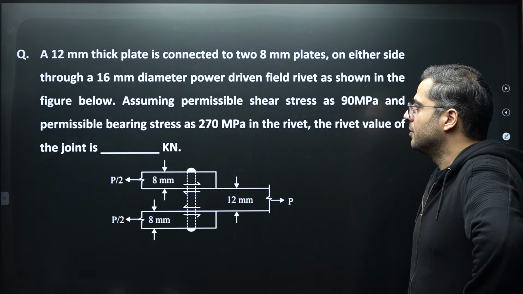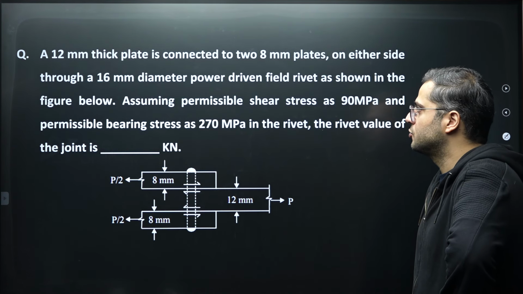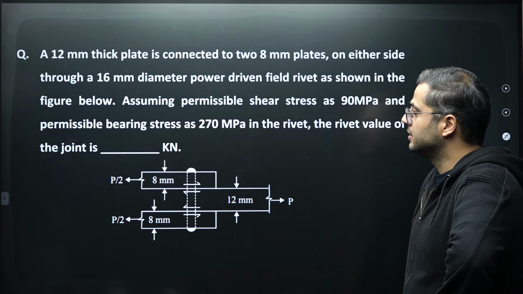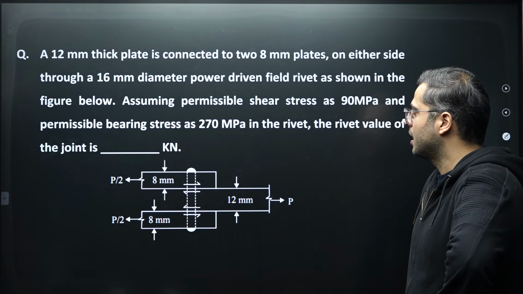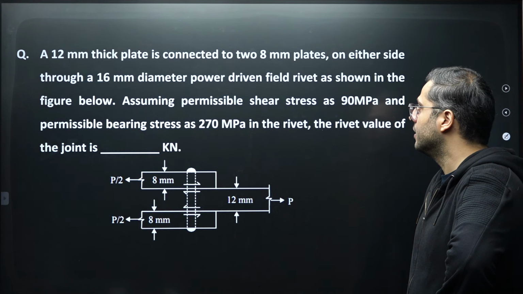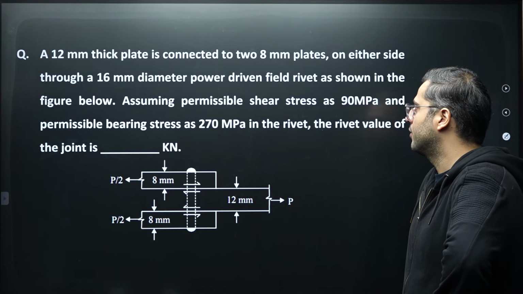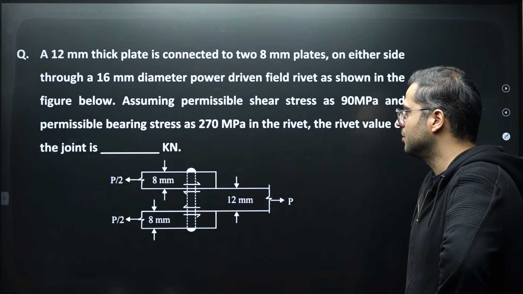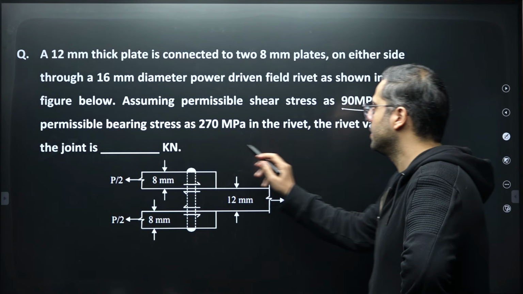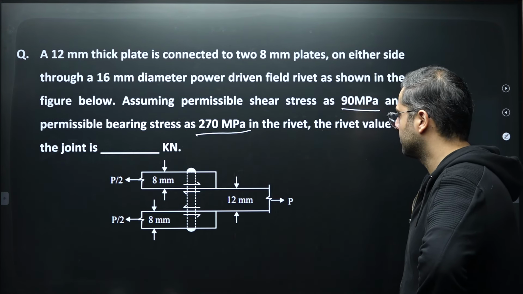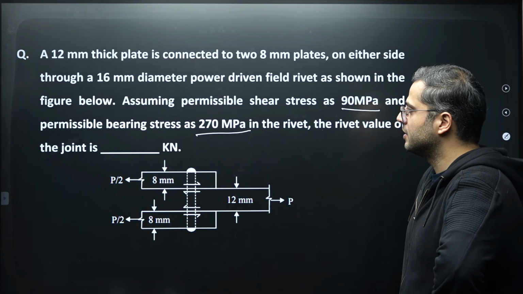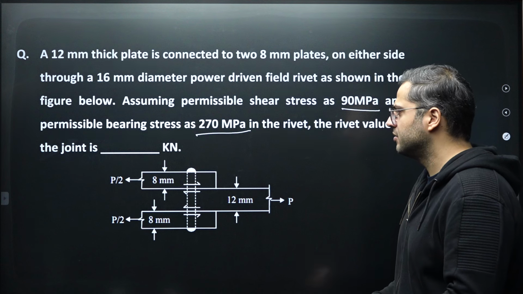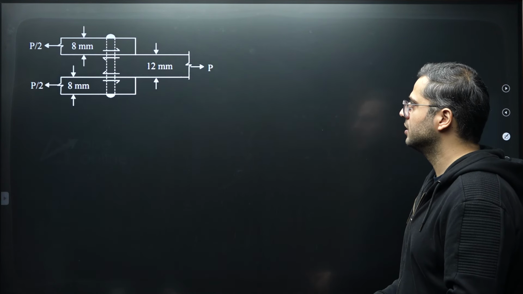Let's see this particular numerical question over here. A 12 mm thick plate is connected to two 8 mm plates on either side through a 16 mm diameter power driven field rivet. For that rivet, they have given the permissible shear stress value and permissible bearing stress value, 90 MPa and 270 MPa in the rivet. You are supposed to find out the rivet value in the joint. And it's quite easy. We can just directly move on to the consideration.